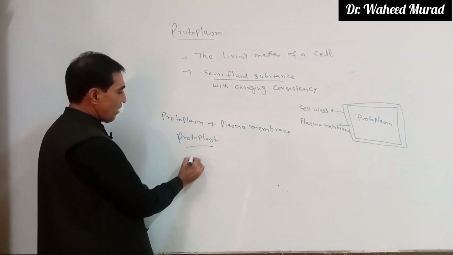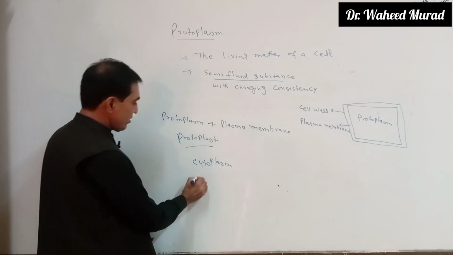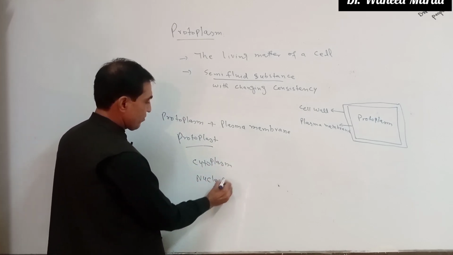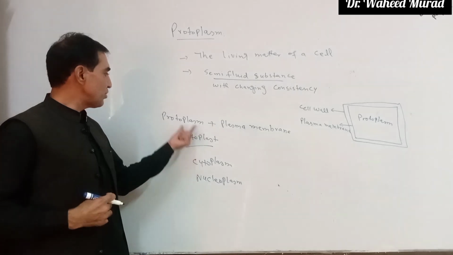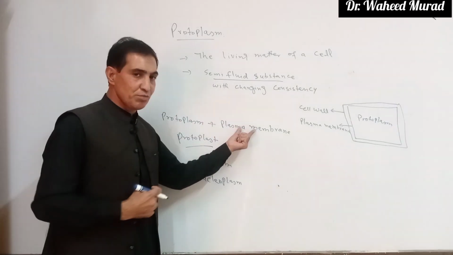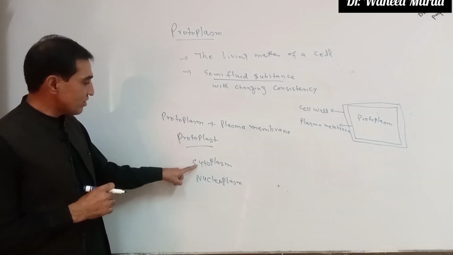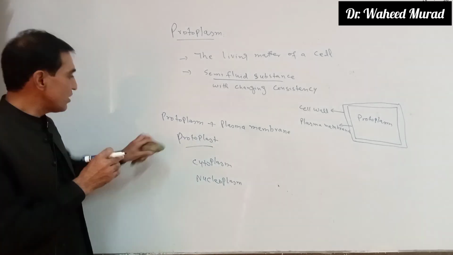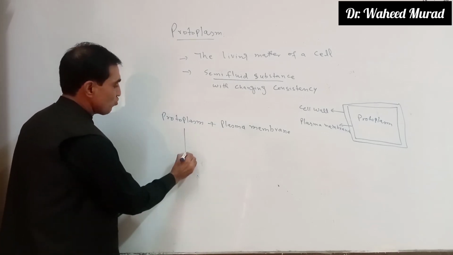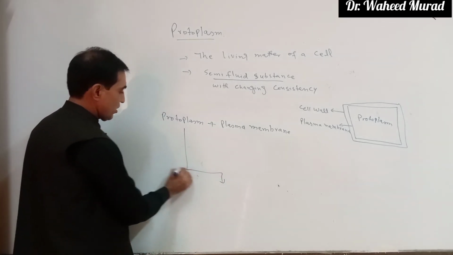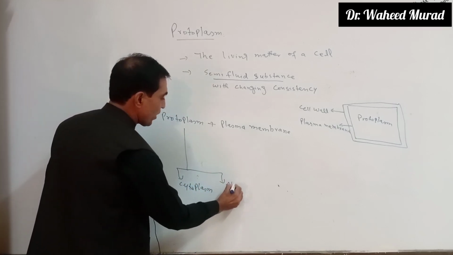Besides this, there is another term, cytoplasm, and a third one, nucleoplasm. Just as I said protoplast is a combination of protoplasm and plasma membrane, now this protoplasm has two parts: one is cytoplasm and the other is nucleoplasm.